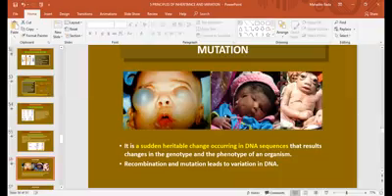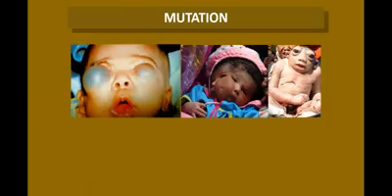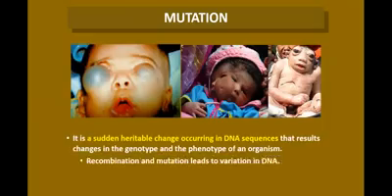Another concept is mutation that we are going to study. Mutation is a sudden heritable change occurring in the DNA sequence that results in changes in the genotype and phenotype of an organism.